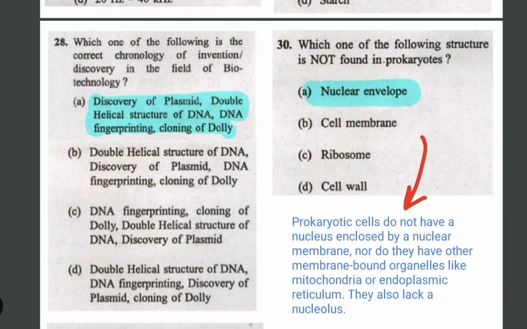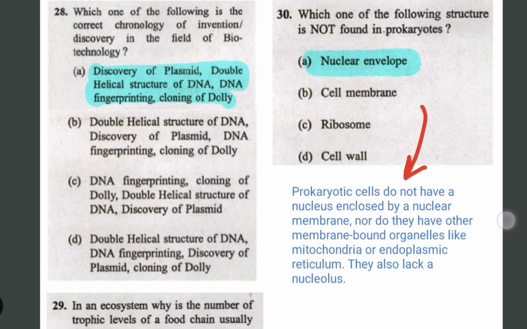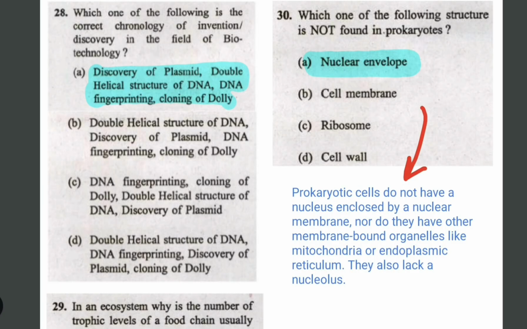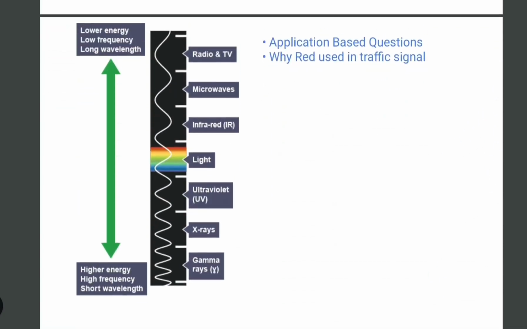Which one is not found in prokaryotes? If we break the term prokaryote, it means pro plus karyote. Pro means before, and karyote means nucleus. So it is called before nucleus. They lack a nucleus or a nuclear envelope. All the nuclear substances are present there, but they lack a nuclear envelope. Just read this. This was a very easy question, and I have given some value addition also.